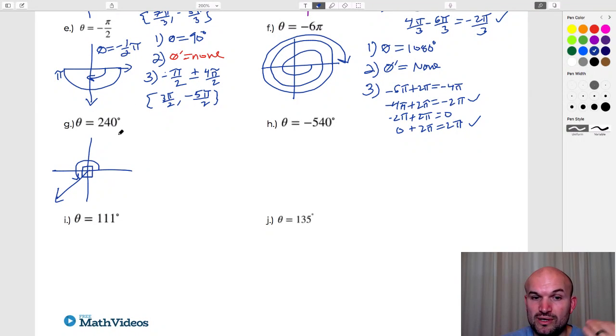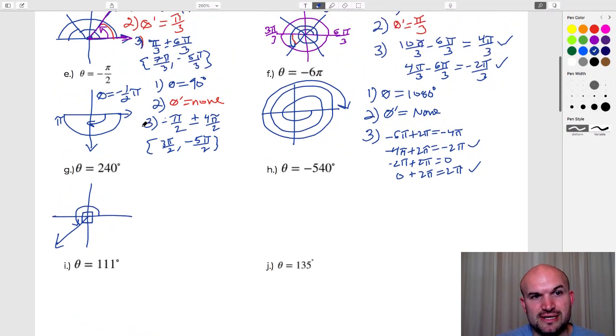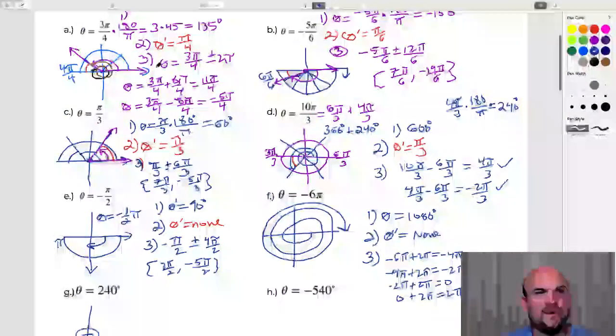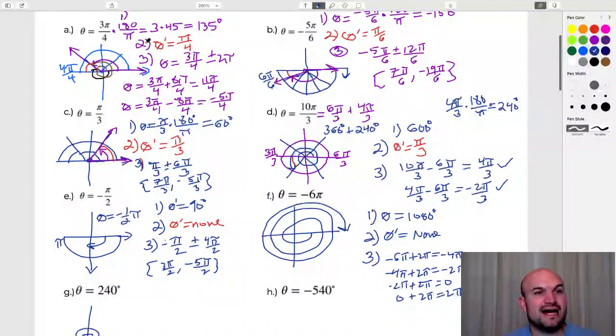Now, the one big change here is when we're converting degrees to radians, we don't want to use the same conversion ratio, because when we use the conversion ratio 180 over pi, we are trying to have the pi's divided out.